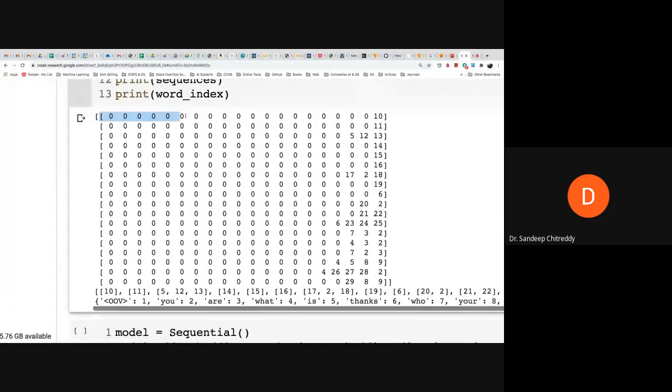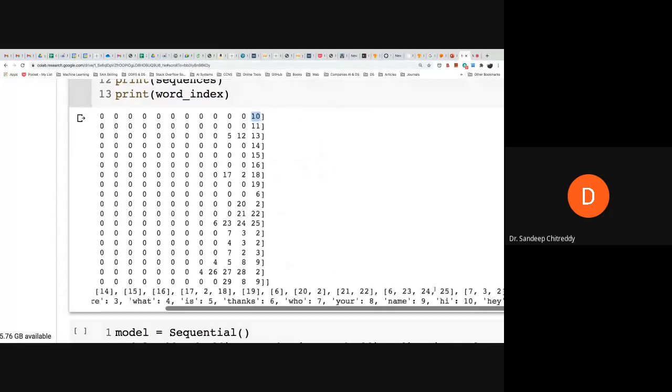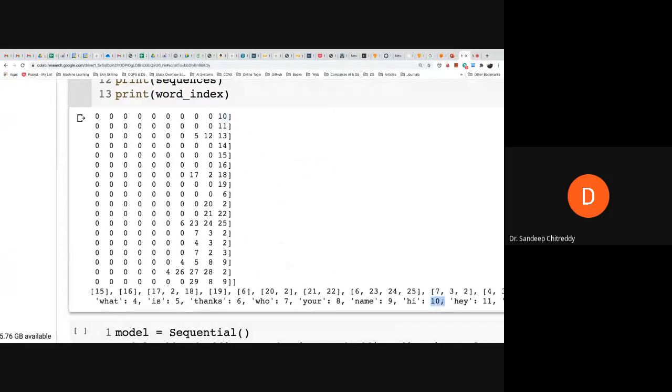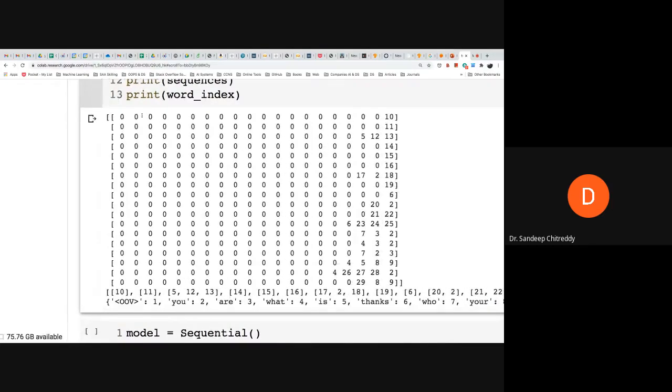Each one is a training sentence. As you can see here, there is a value called 10. What it means is that I have a word called "hi," and the label 10 has been assigned to the word "hi." Since it's a one-word sentence, I need to pad with 19 zeros before it so that it becomes a standard 20-size vector. This is the 20-size vector, and the last value indicates the word which I have. Now say I have 5 and 12 and 13.